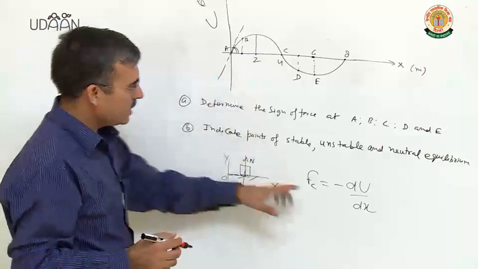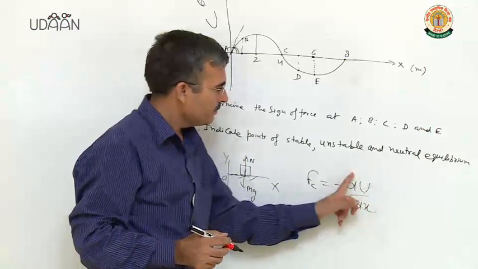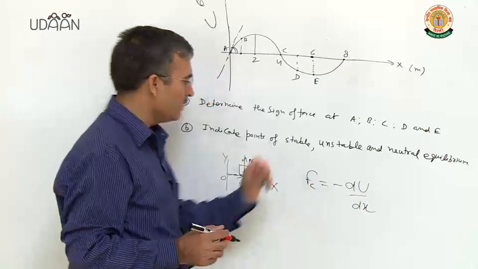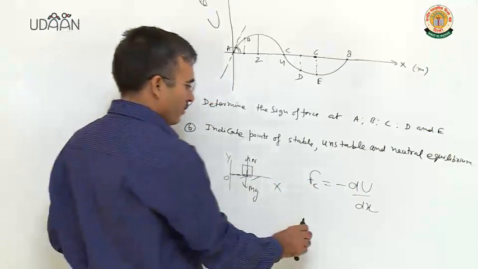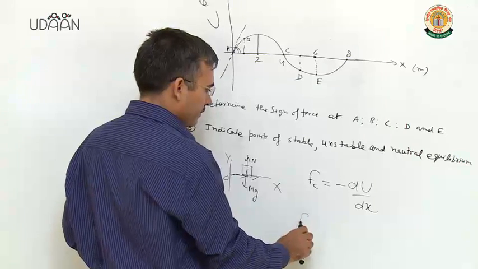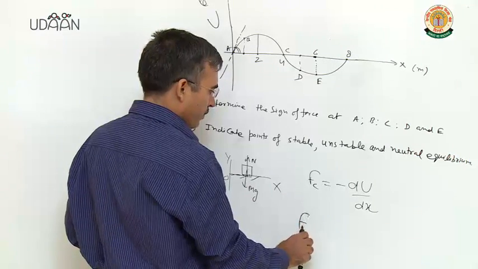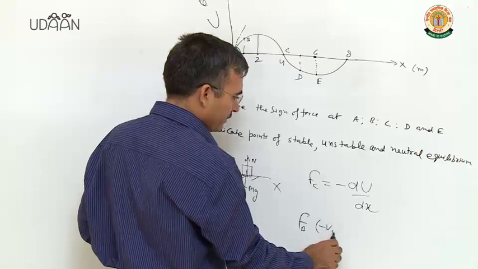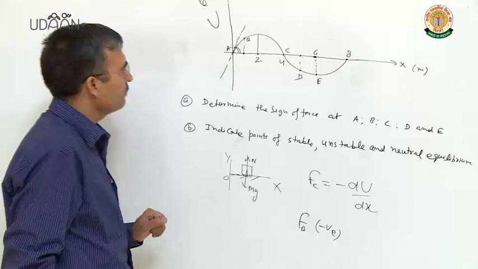So du over dx is positive, force is negative of du over dx, so the force will be negative. So at A, force will be negative. Clear?